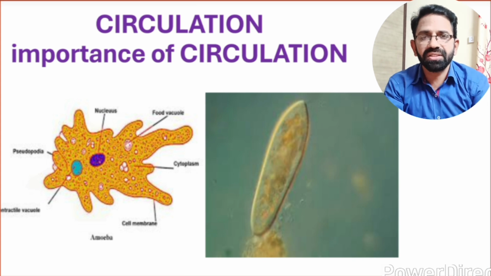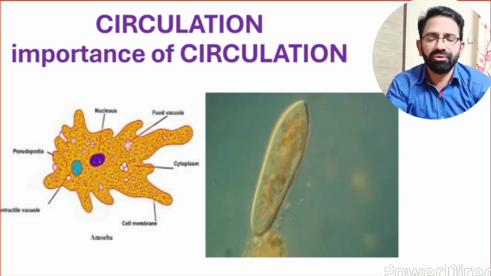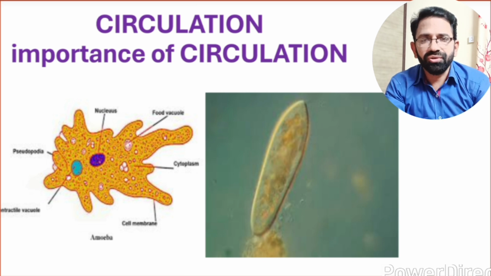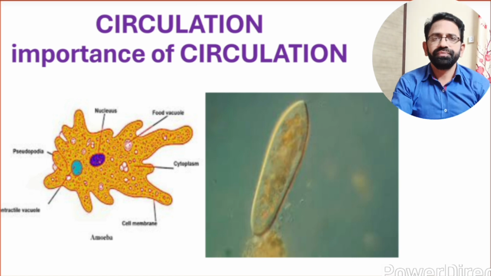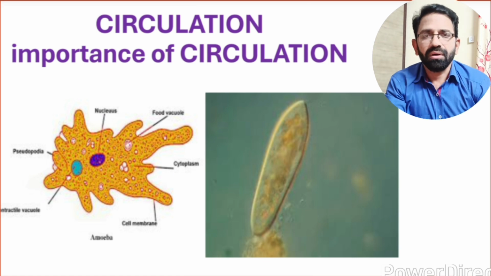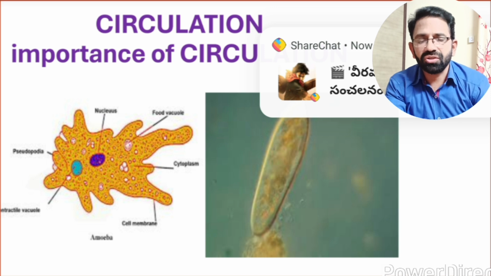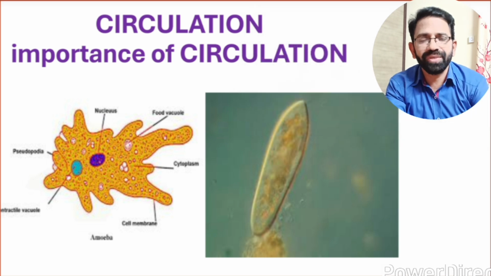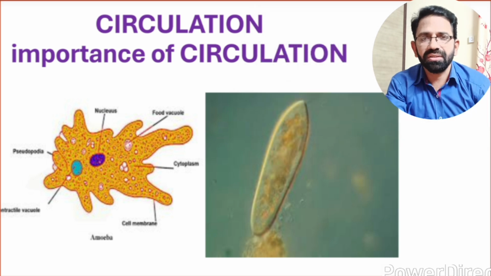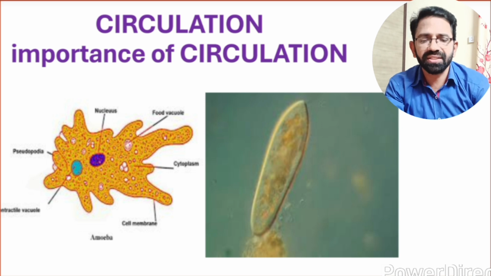So the materials are transported to the entire body through the diffusion and osmosis process, and any other transportation system is not available in these unicellular organisms. So osmosis and diffusion is useful in these organisms for transportation of materials, whether it is solids, liquids and gases.